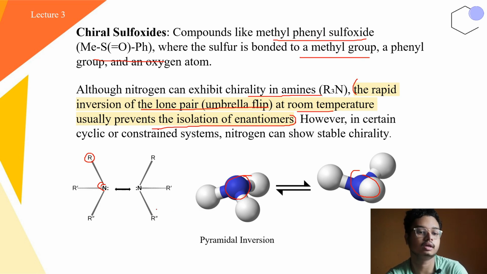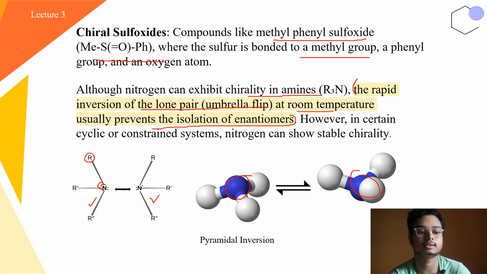and that's why it is shown as an achiral molecule. However, if the R groups are big enough to increase the energy difference between these two isomers for the interconversion, not the ring flipping, it is the inversion, we can isolate this particular amine, or we can say the chiral amine. Okay, so the pyramidal inversion is highly dependent on the nature of the R group. If the R group is big enough, the pyramidal inversion is less likely to occur, and when the R group is small enough, it is more likely to occur.